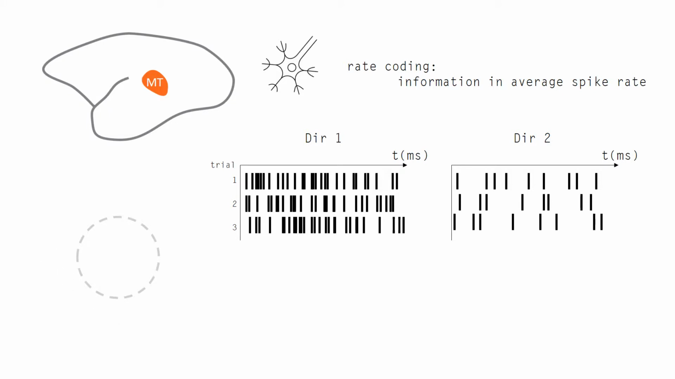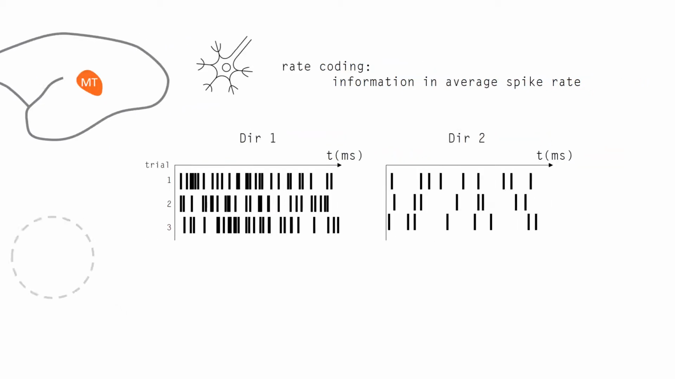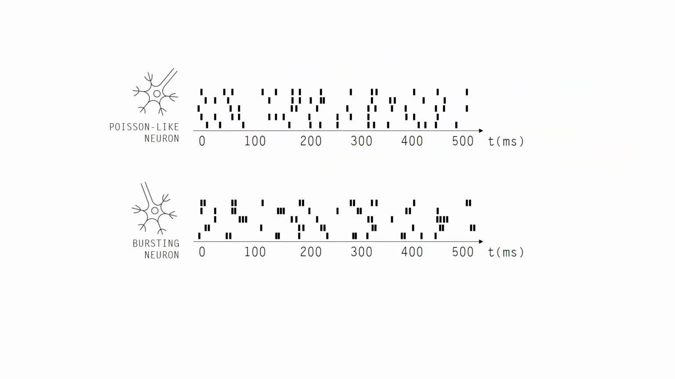We describe this behavior as rate coding, and while it's certainly real and demonstrable, there's reason to believe that the rate code isn't the whole story. For instance, we know that many neurons don't exactly follow the model of the Poisson process that I described earlier.